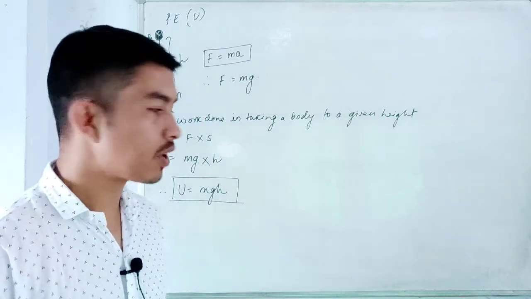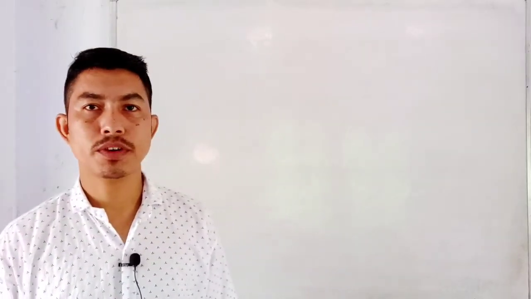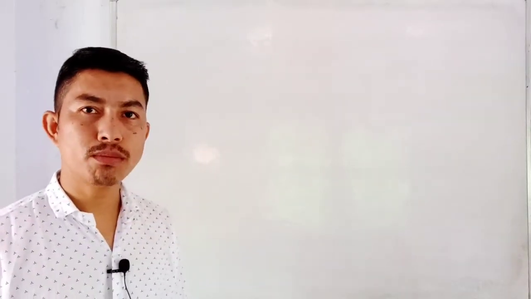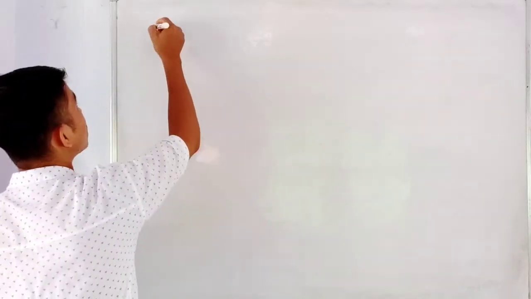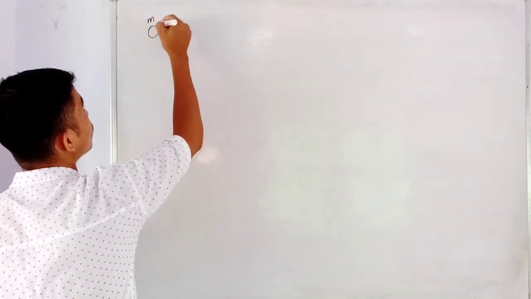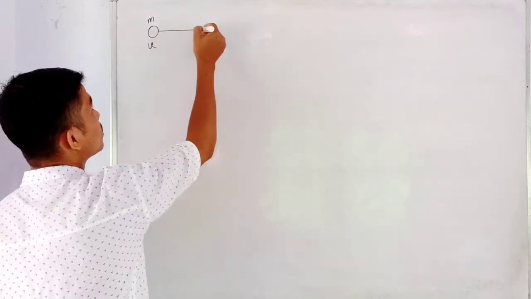Now next we'll try to find out the expression for the kinetic energy. From the definition, the kinetic energy is equal to the work done in stopping a moving body. For that I consider a body of mass m moving with the initial velocity u.